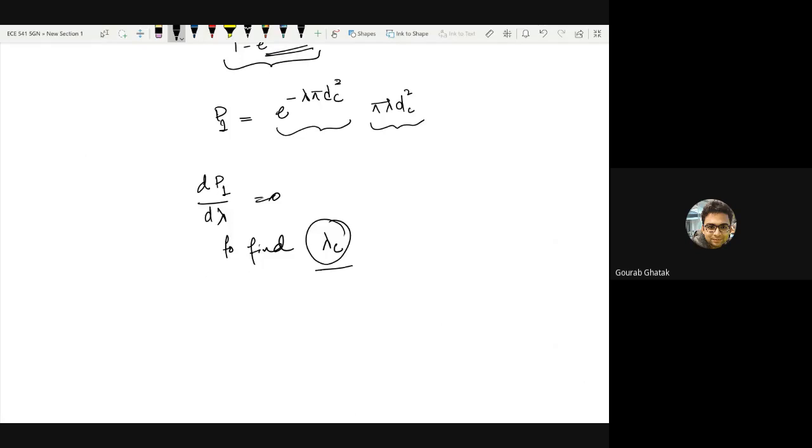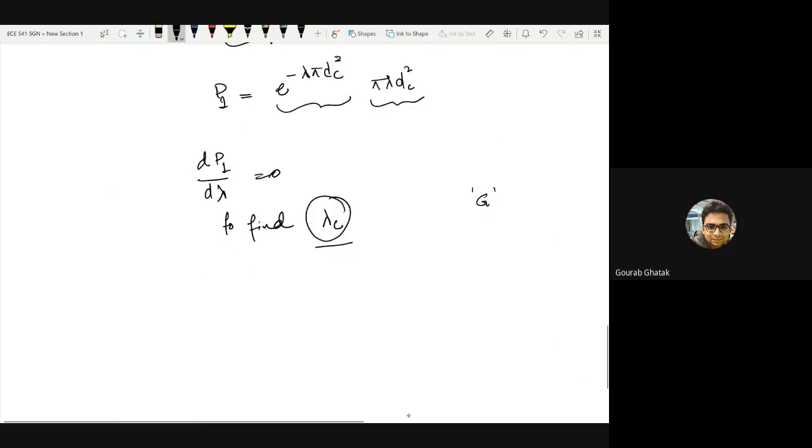Which means if an operator is deploying using lambda c, it maximizes the probability that for a typical user, there is exactly one base station within its critical distance for a given fixed transmit antenna gain, or transmit-receive antenna gain product. This does not ensure that all the users will have exactly one base station within the critical distance. It just says that the probability that such an occurrence appears is maximized. Is it clear? It should be a very straightforward thing to do. I can do it for you.